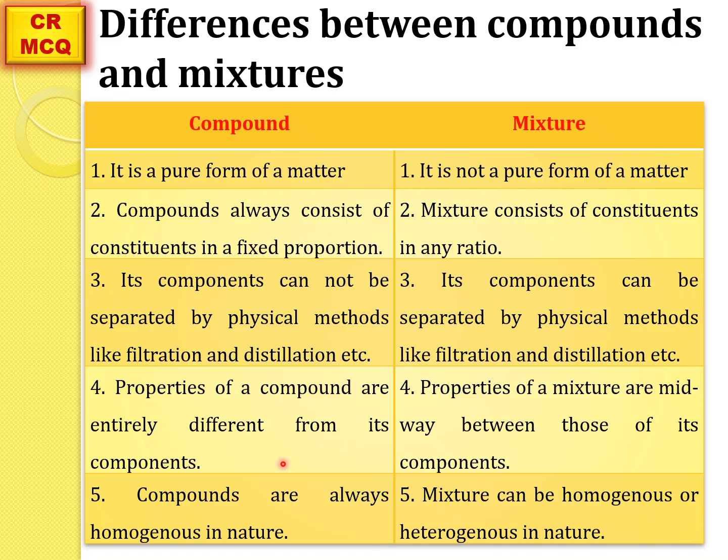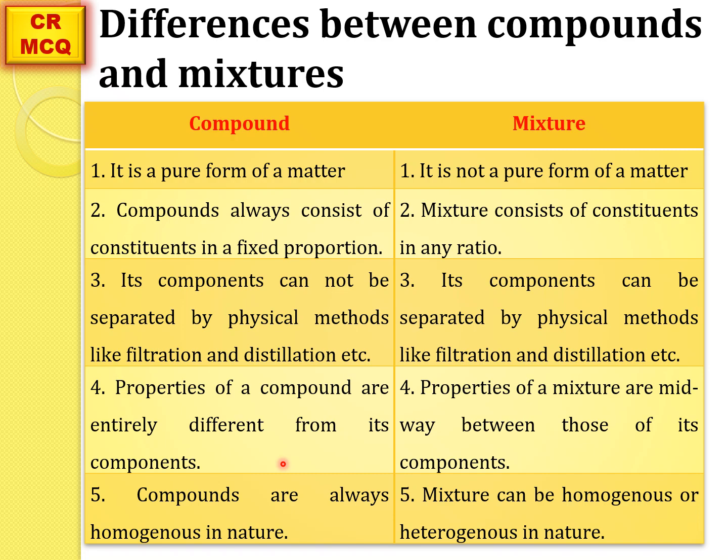Properties of compounds are entirely different from their constituents. For example, water. Water is formed by the combination of hydrogen and oxygen. Hydrogen can act as a fuel. Oxygen supports the burning process. But water acts as a fire extinguisher.